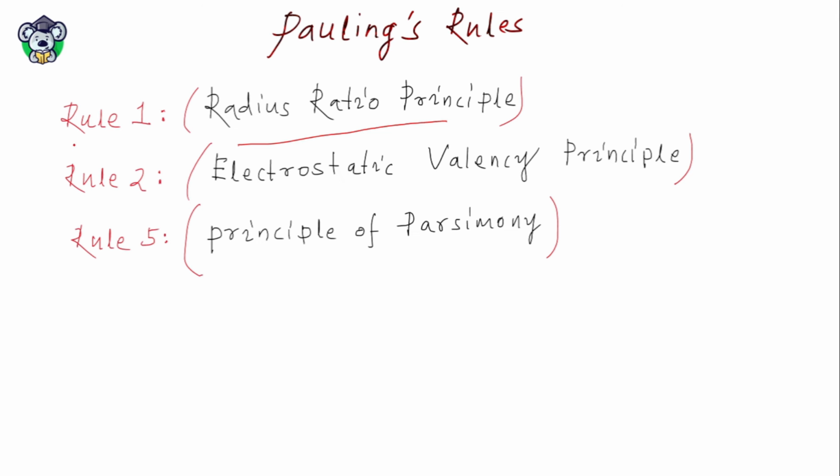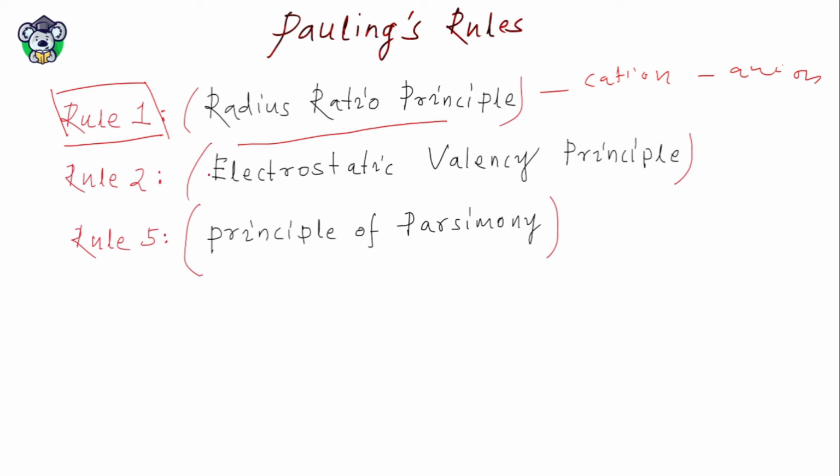Rule 1. What does the radius ratio principle say? Cation and anion distances are equal to the sum of their effective ionic radii, and cation coordination numbers are determined by the ratio of cation to anionic radii.